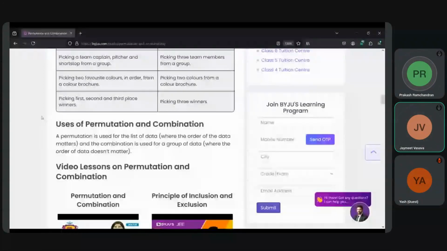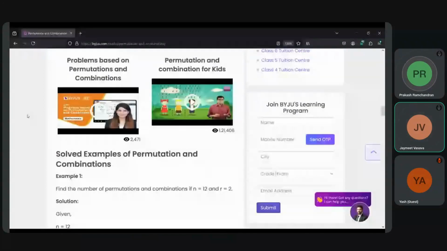We have n equals 12 and r equals 2, and we need to find the number of permutations and combinations. According to the formula of permutation, it's n factorial divided by n minus r factorial. Substituting the values of n and r, we get 10 factorial by 8 factorial, and in the end, the value of 90.